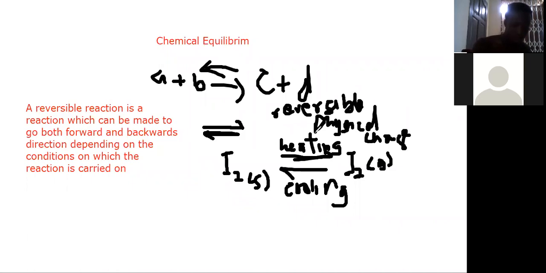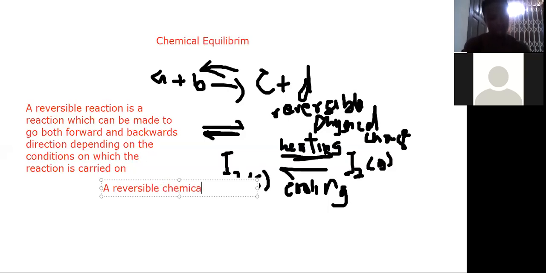Now, we can also talk about the reversible chemical change. Let's write it here. Example of a reversible chemical change.